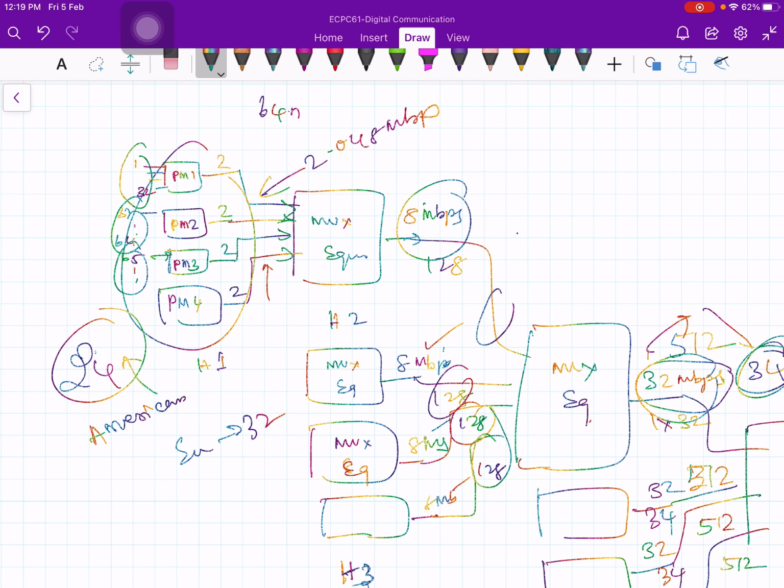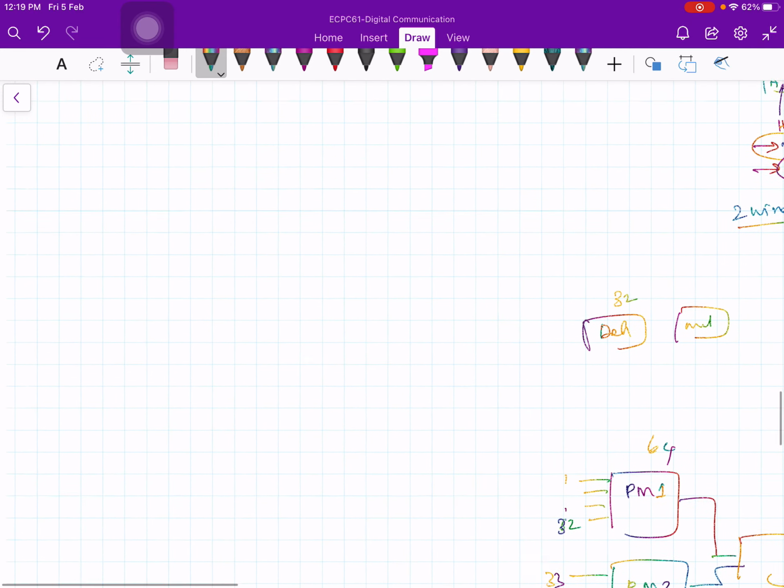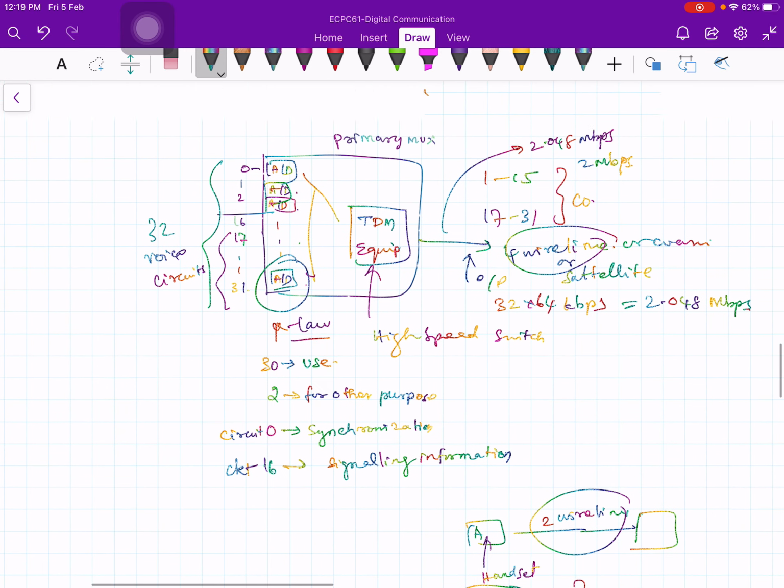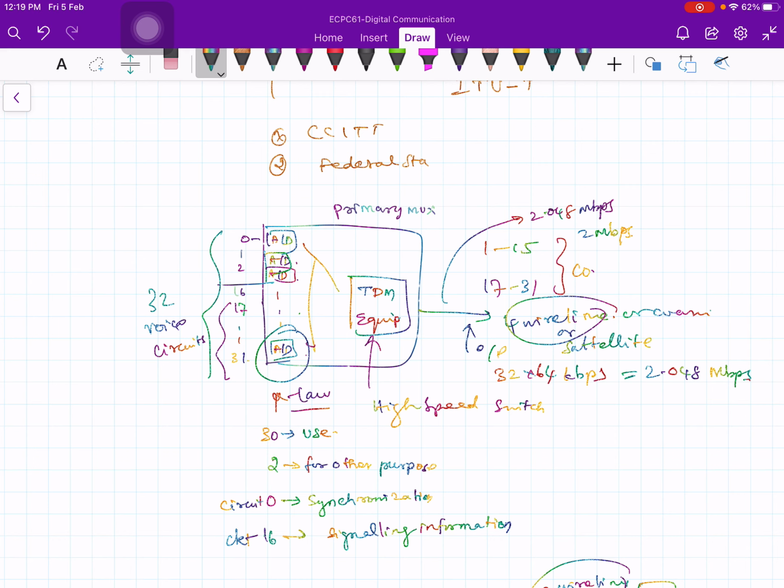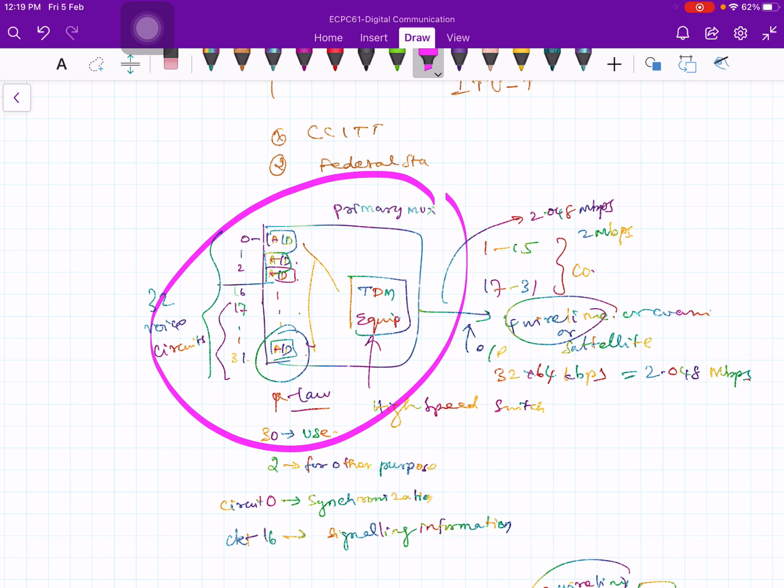Now let us look at this multiplexing at the primary level in more detail. So this is the primary level. Now, why this output is not exactly a multiple of 30, 32 or something else.